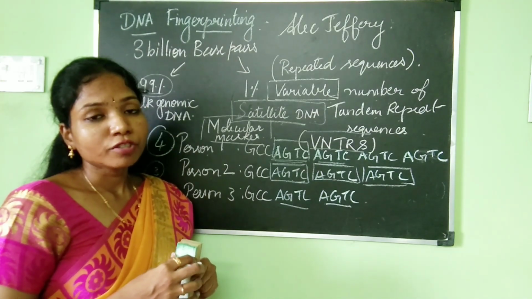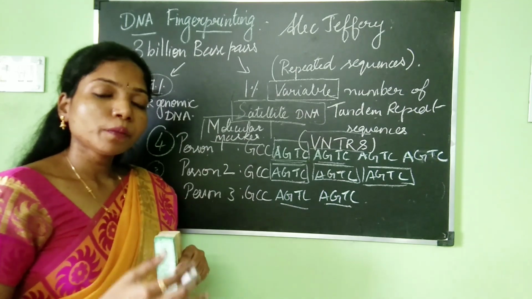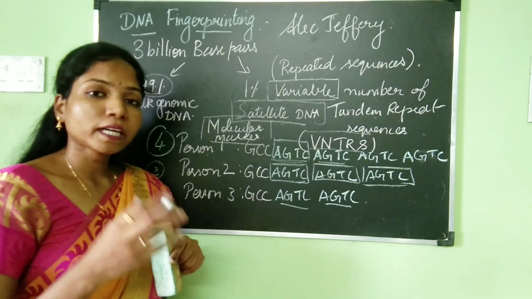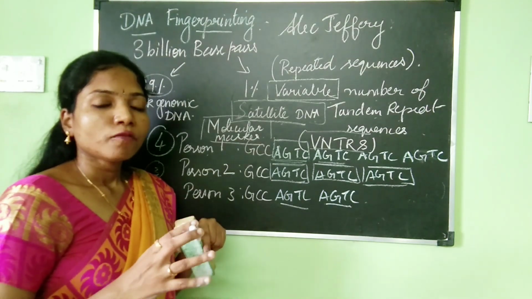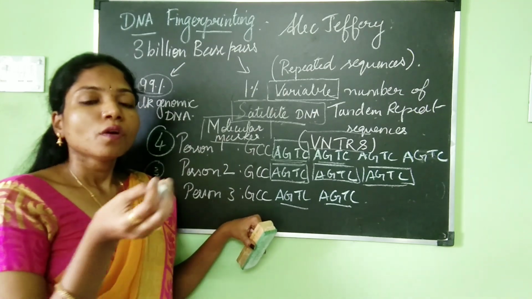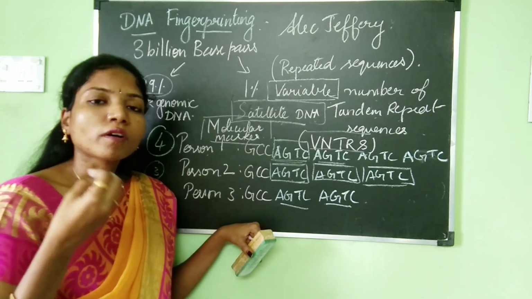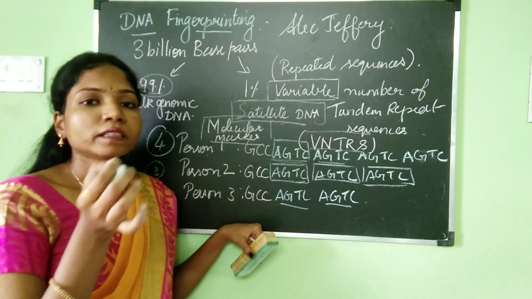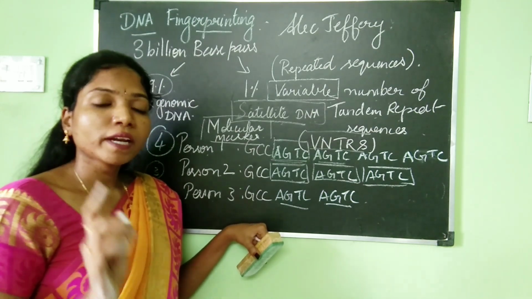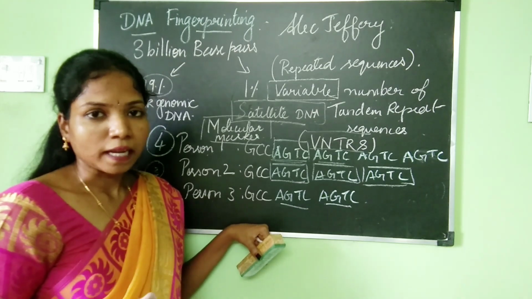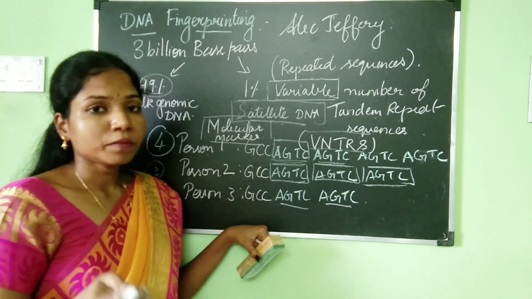So what are the applications of DNA fingerprinting? It is very useful for finding the culprits in crime scenes, the person who has committed the crime. For example, there could be a hair of the person fallen at the crime scene, or a blood stain, or a small piece of tissue. All this can be taken and analyzed to perform DNA fingerprinting and find out which person has committed the crime.